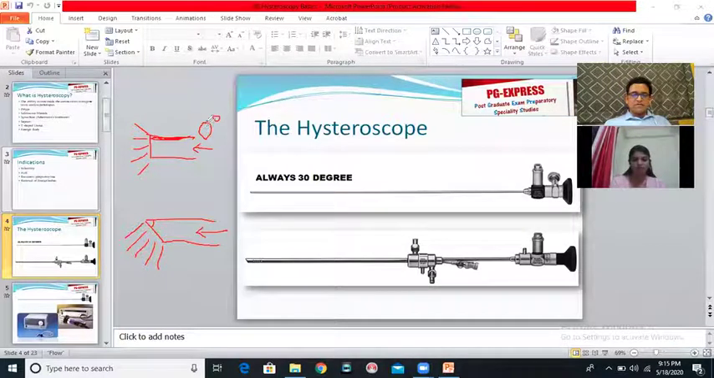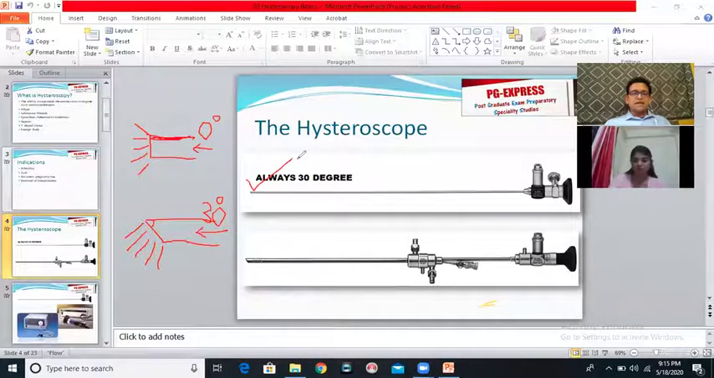You could have a 0-degree laparoscope or a 30-degree laparoscope, but when it comes to hysteroscope, the instrument is always 30 degrees. There are other hysteroscopes also, which are of different degrees for more advanced surgery, but you do not need to know. As far as you are concerned, the instrument is always 30 degrees.